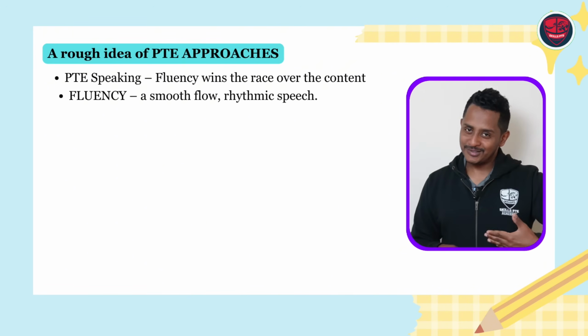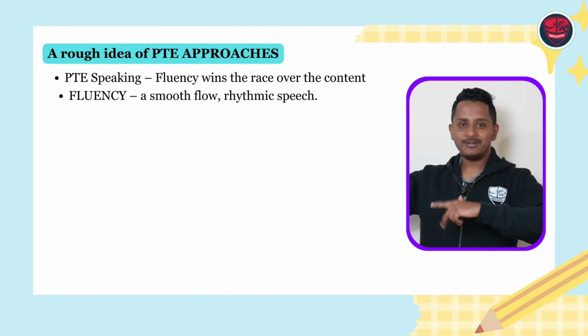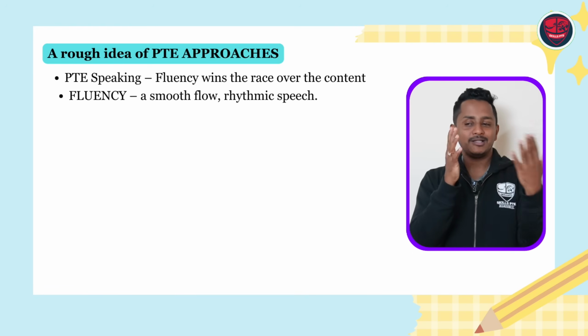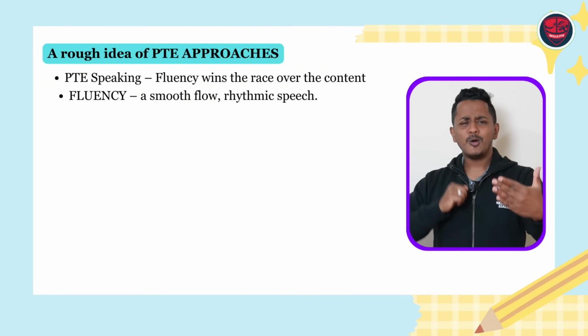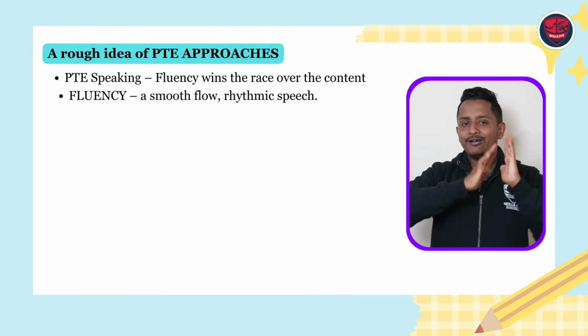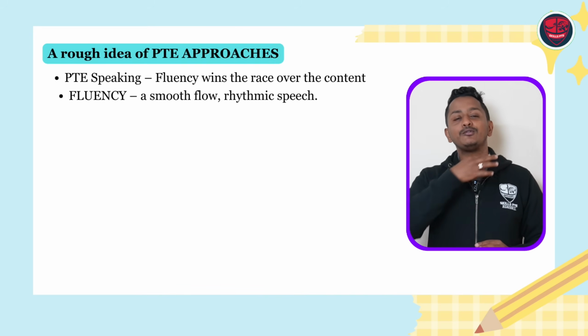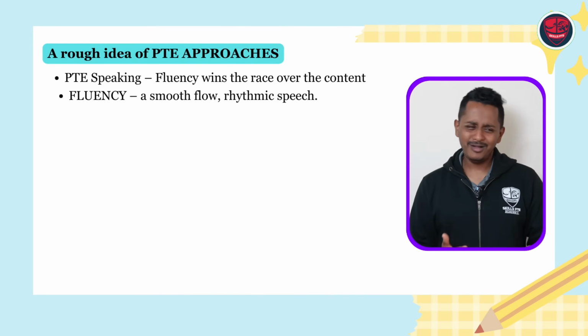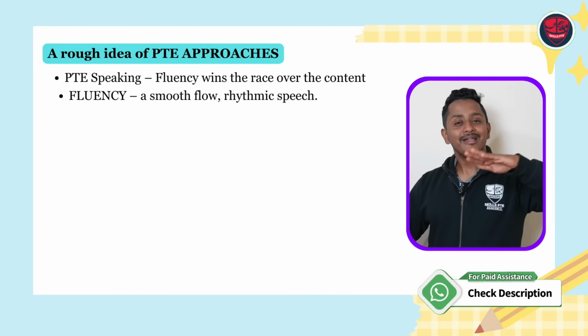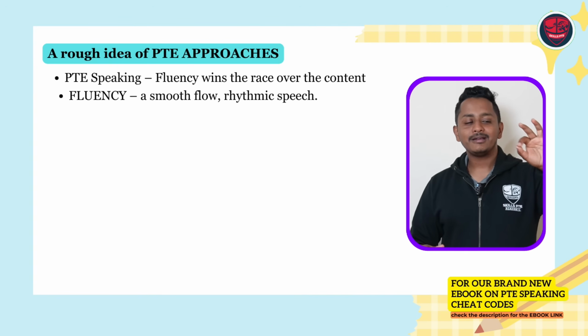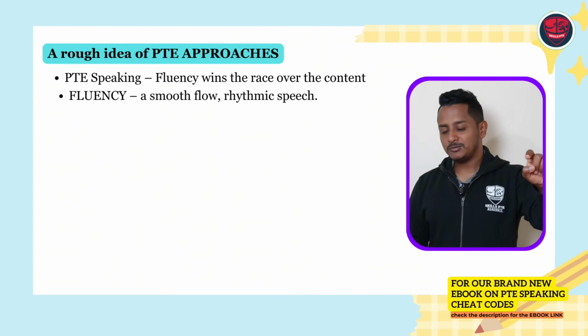I'm not giving enough pauses. I'm trying to speak at a stretch. And whenever I want to pause, let's say there is no full stop or comma, then I take a quick breath and I continue. If there is a comma or full stop, I give a natural pause. Try to be as continuous as possible. You don't have to hold your breath and do it. Whenever you want to, you breathe and I continue, but maintain that tempo. This has to be there throughout the speaking.